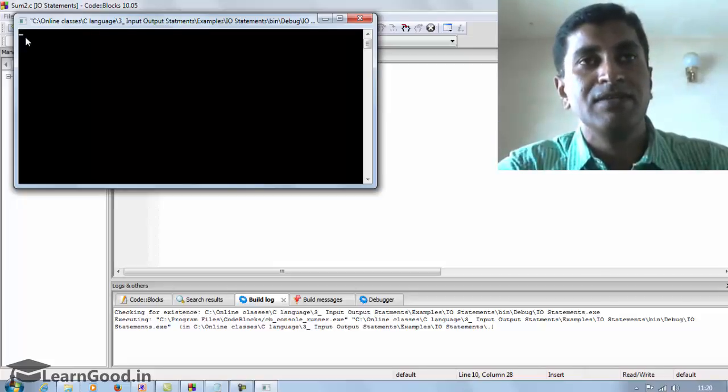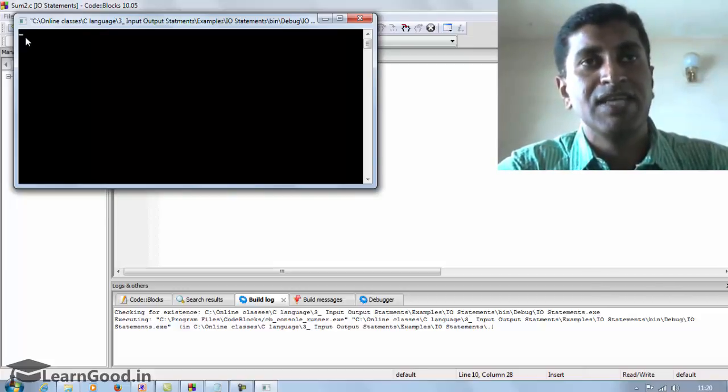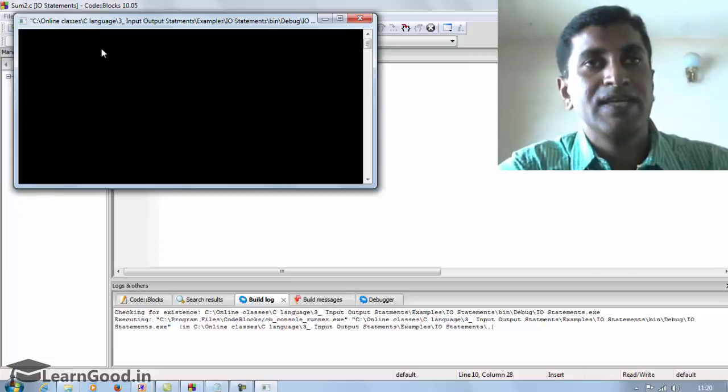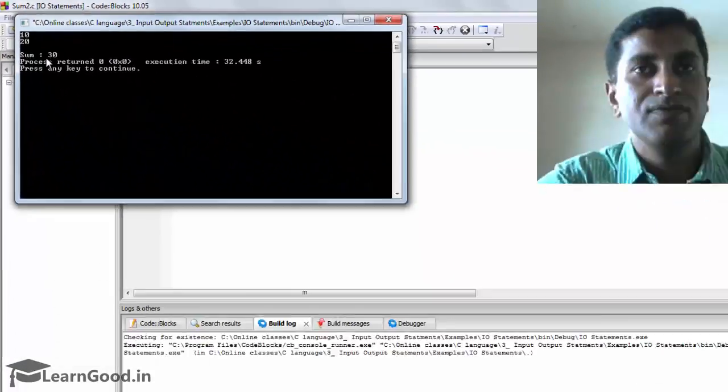But if the same program is given to someone else who is only going to run it, he doesn't know about C language, and he won't know that he has to enter the two values here. So that's why it's better to give a message to enter two values. Anyhow, we'll give a value and check it out. 10 and 20, and here it is displaying the sum equals 30.